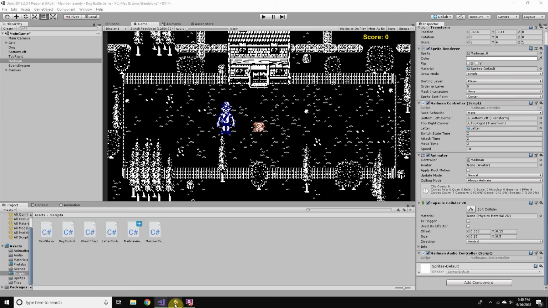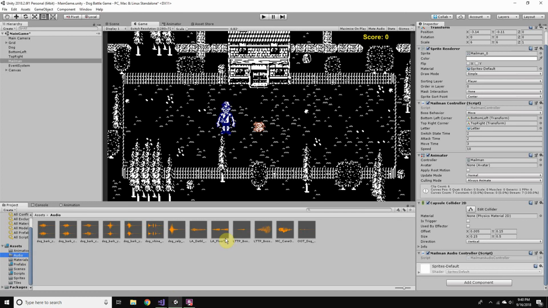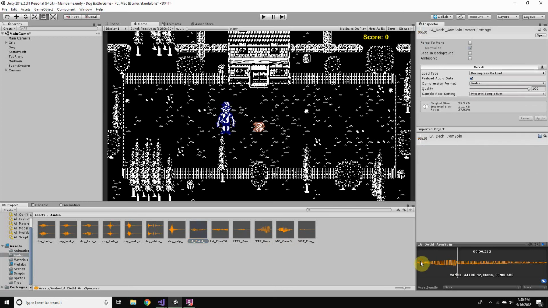And let's look at the clips that I have ready for it. Again, I could have renamed these to make them more clear, but I have this sound, which I'm going to use in his warping, when he warps back into his hat. This sound will be like his movement throughout the scene when he's in the cap. When he gets hit, he'll make this sound. And when you shoot the projectile, he can make that sound. And the rest are for the player, the dog.